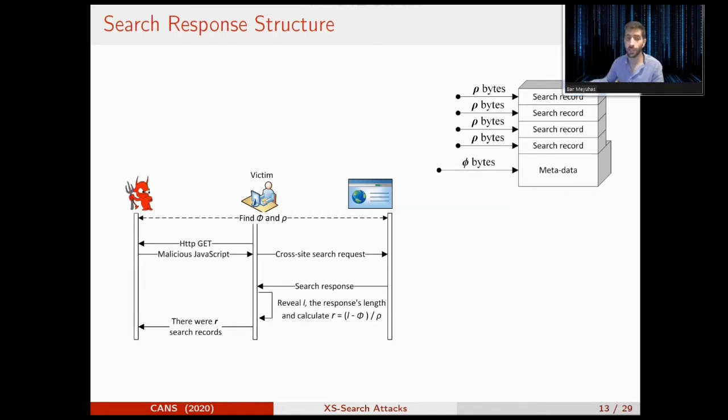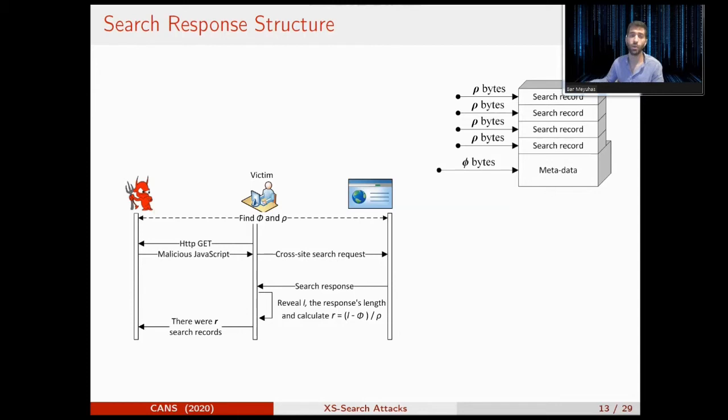As I said, search records are the results of a search query. In the figure on the left, we can see how an attacker can use L, the response length, to calculate R, the amount of search records. He first finds phi and raw, the constant parameters of the response. The attacker can do it in advance for each service. Then, using L, the attacker can expose R, the amount of search records.